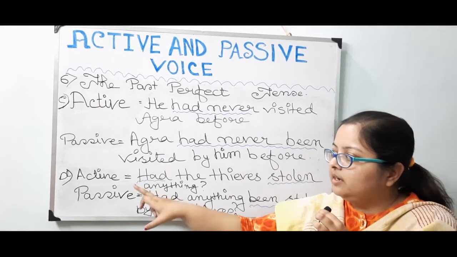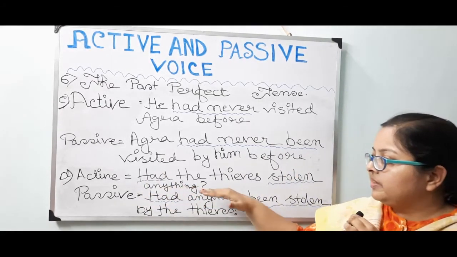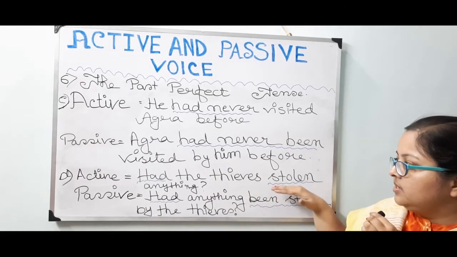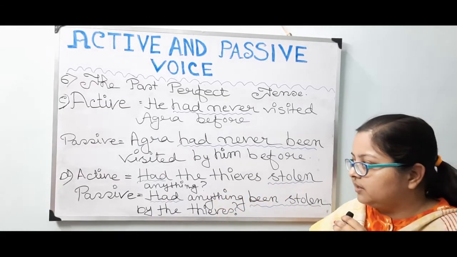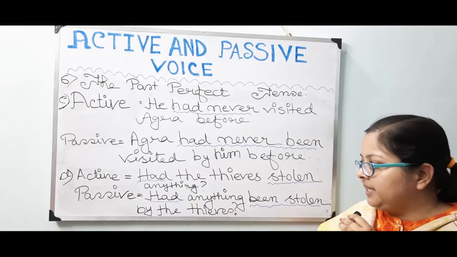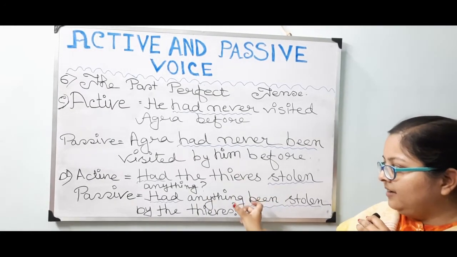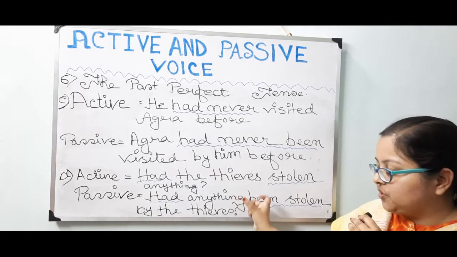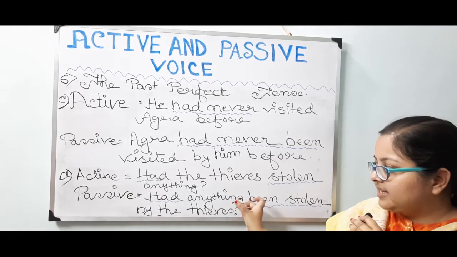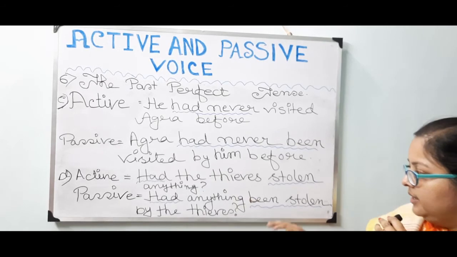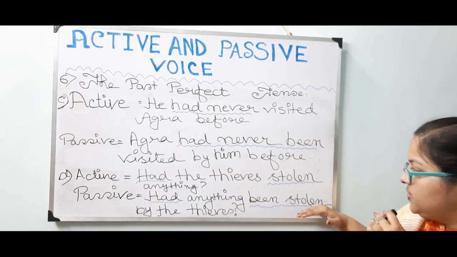Next one, number D, active: Had the thieves stolen anything? Question mark. Now, had will remain the same. Then anything will change its place and take the place of the subject over here. So had anything come to the place of the subject. Then been stolen.